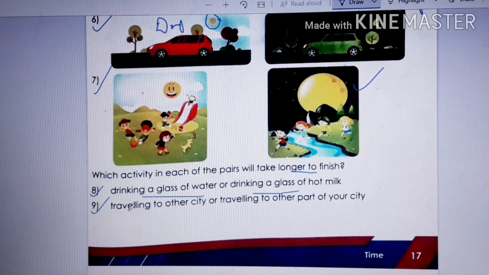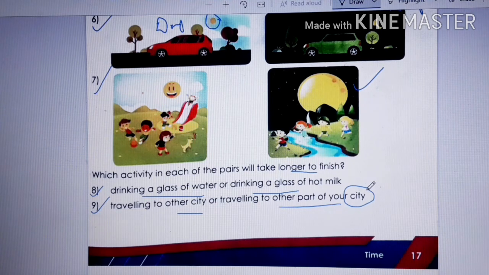Next, traveling to another city or traveling to another part of your city. Suppose we are in Guwahati, right?